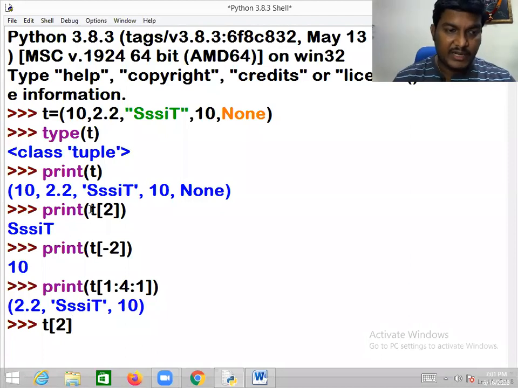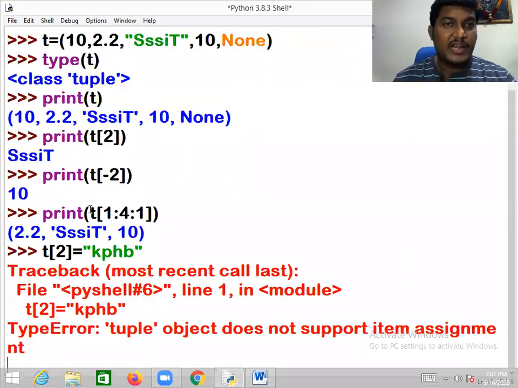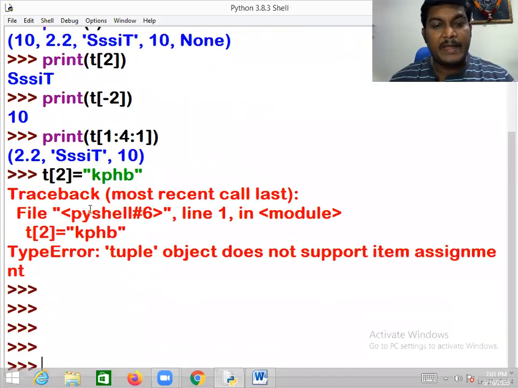T means tuple. Of 2 is what, my friend. I want to give some KPHP and you're seeing some error, my dear friend: tuple object does not support item assignment. Tuple object does not support item assignment means the tuple object does not allow you to make changes. So now I hope you got the point.